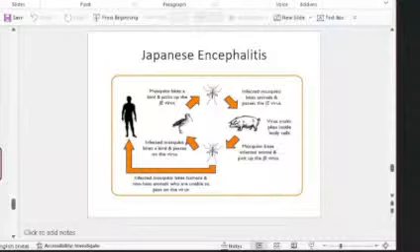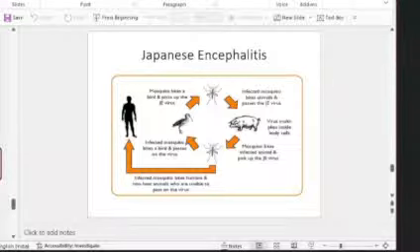Birds are herons. So that's a natural cycle occurring for Japanese encephalitis between the pigs and birds. From the picture, it is obvious that humans are the dead end host. There is no human to human transmission, and we are the accidental host. Okay, we are the accidental dead end host. So that's one question. Humans are dead end hosts, or you can say they are the accidental hosts.